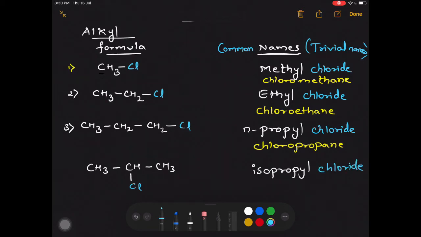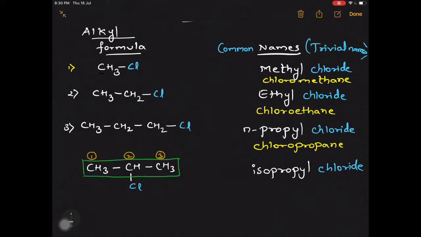And if I want to go for the IUPAC name, we start with the first rule, that is selecting the longest carbon atom chain. So here we have selected the longest carbon atom chain. Then we go with the second rule, that is numbering. You number from either side, from left or right, and the functional group, that is chlorine in this case, is going to get number 2. So the functional group should be getting the least number. In this case it's getting 2. So we write it as 2-chloropropane.